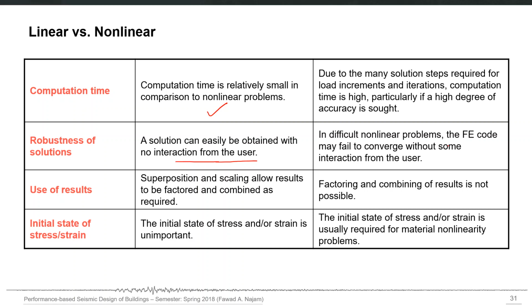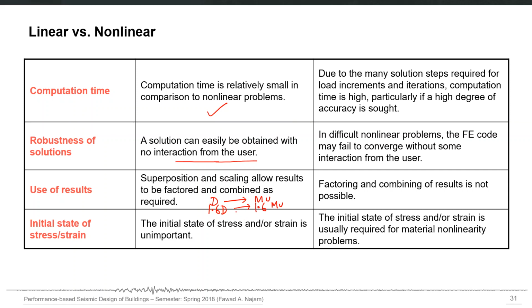That is required for nonlinear problems. The superposition and scaling allow results to be factored and combined as required. For example, if I say that the dead load has produced this much moment Mu, 1.6 dead load will simply produce 1.6 times Mu. Because the problem is linear, everything is simply scaled by a certain factor.